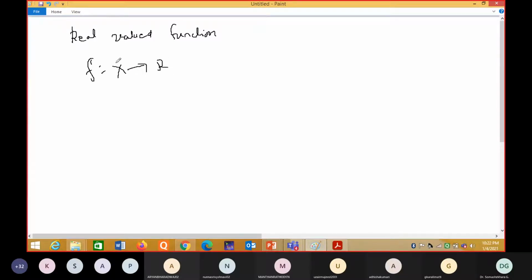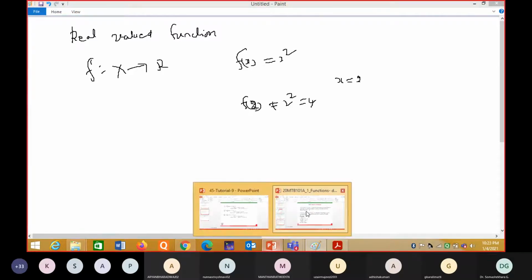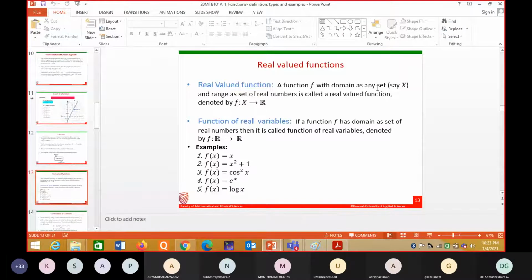Real valued means some input value I will give, some x. For example, f of x is equal to x square. See, x is some number, 2, a real value. What is f of 2 now? 2 square, 2 square is 4. A real value only you will get. Real value means the input value is also a real value and the output value is also a real value. Such types of functions are all called real valued functions. You can see: a function f with a domain set X and a range set of real numbers is called a real valued function.